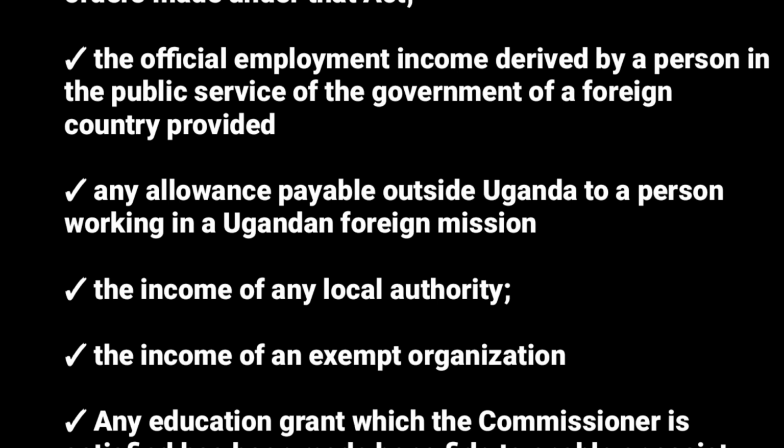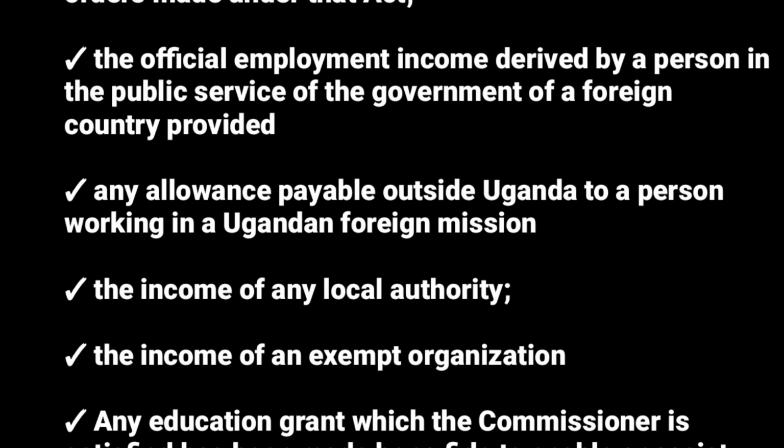Then the official employment income derived by a person in public service of the government of a foreign country, provided. Anyone who derives income from employment but is in the public service is not taxed. They do not pay income tax. Any allowance payable outside Uganda to a person working in a Ugandan foreign mission. If someone is working outside Uganda but is working for Uganda and they receive an allowance, that allowance is not taxed.